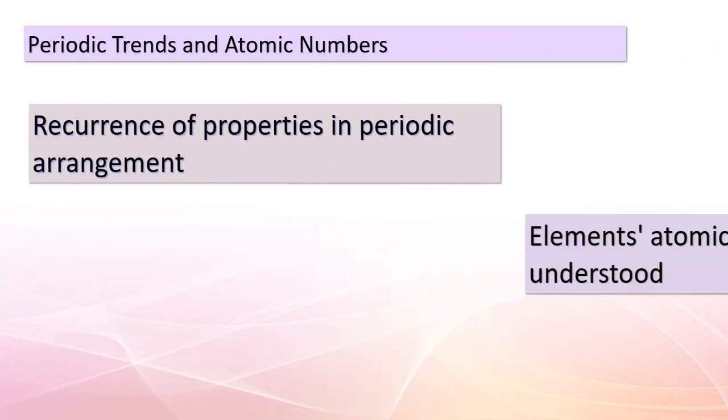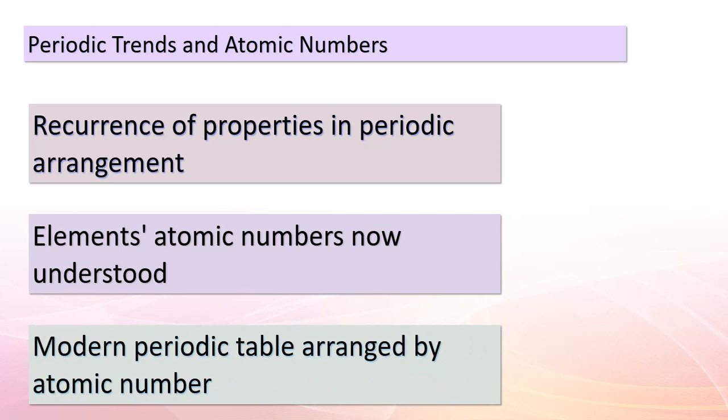As our understanding deepened, the recurring patterns observed in the periodic arrangement gained even more significance. The advent of atomic numbers brought a new level of clarity to the table. Scientists realized that atomic numbers, representing the number of protons in an element's nucleus, directly correlate with an element's properties. The modern periodic table is organized based on atomic numbers, not atomic weights. This arrangement beautifully reflects the underlying electronic structure and chemical behavior of the elements, guiding us in understanding their properties and interactions.